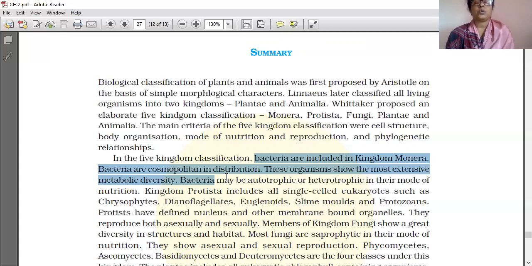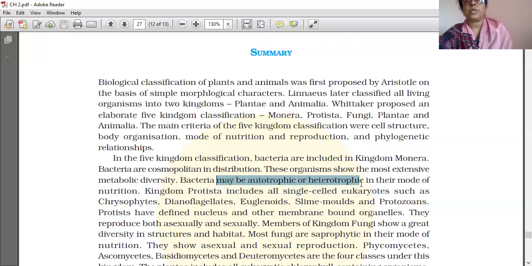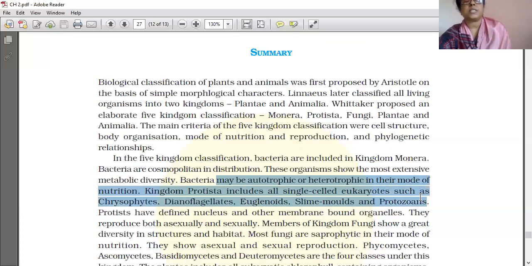The next kingdom is kingdom Protista, which includes all single-celled eukaryotes such as chrysophytes, dinoflagellates, euglenoids, slime molds, protozoans, etc. These are the groups of Protista: chrysophytes, dinoflagellates, euglenoids, slime molds, and protozoans.